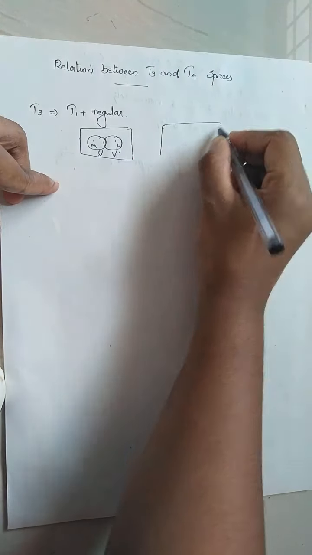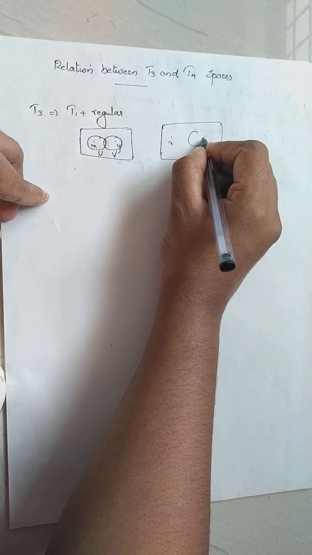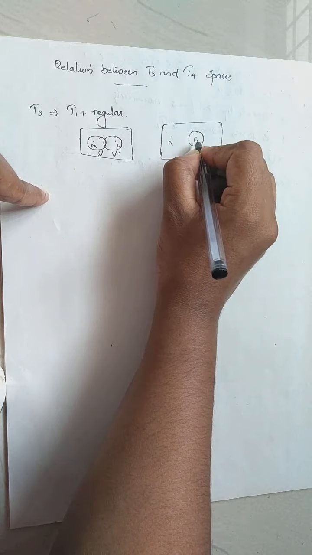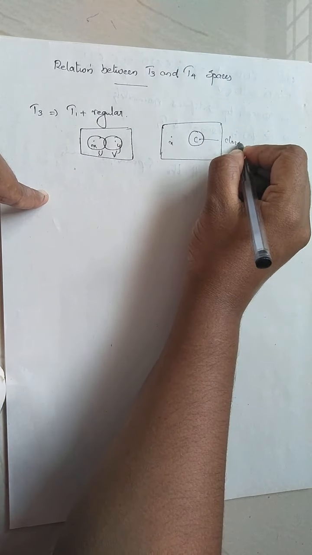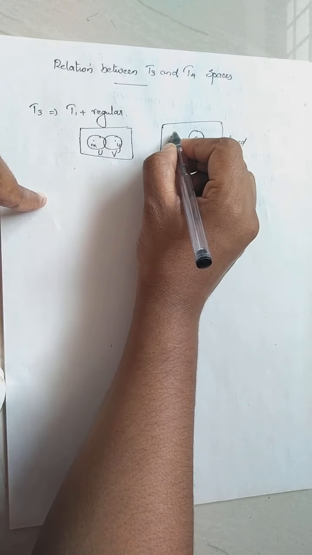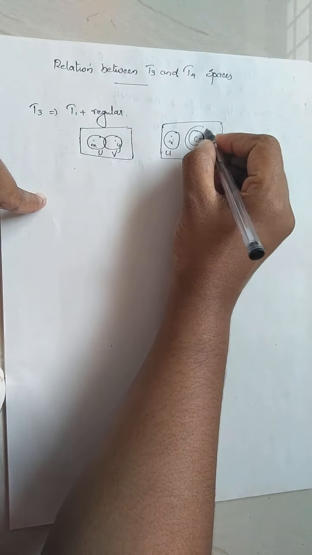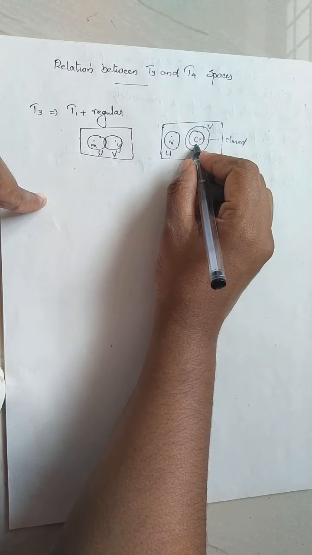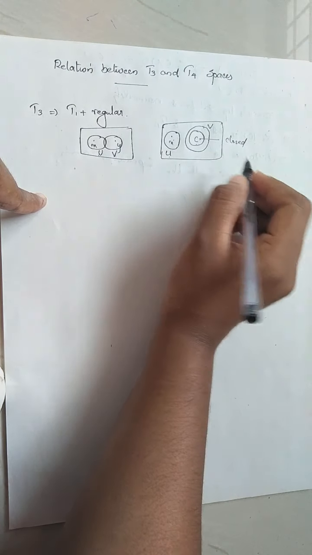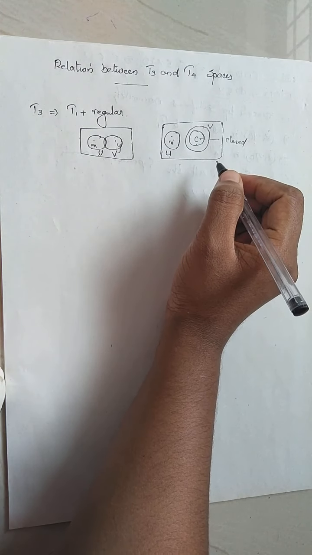And a space is regular means if you consider a point x and a closed set C not containing the point x, then there exist open sets u and v such that u contains x and v contains C, and u intersection v is empty. U and v are disjoint.